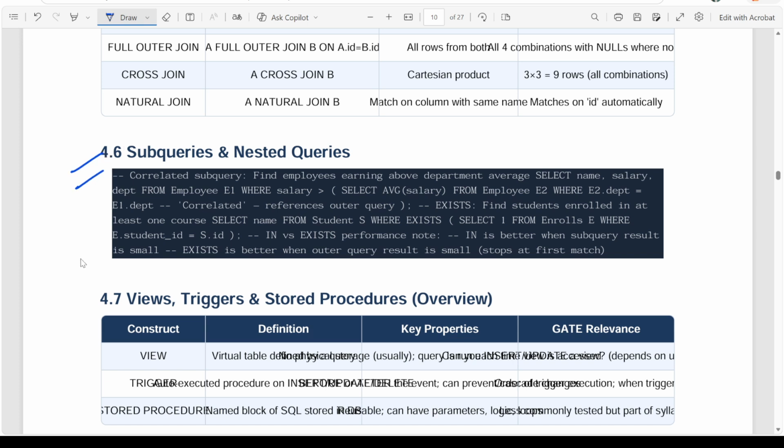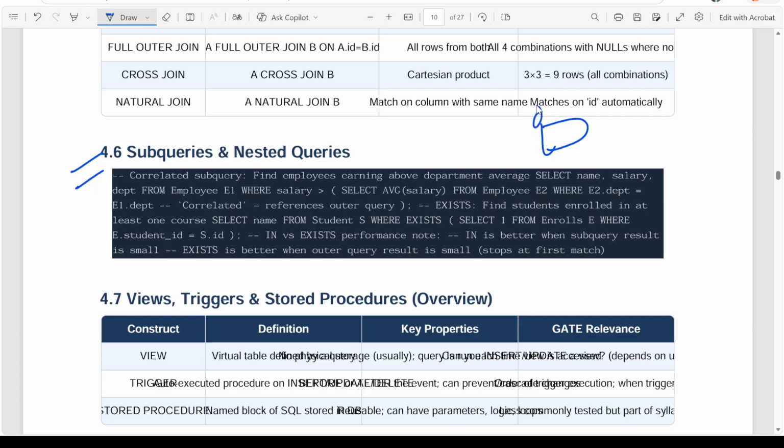And multiple queries, like nested queries. Suppose we want to get the salary of employees of a particular department, and first we want employees whose name starts with, let's say, A. Then first we will write a smaller query that finds the employees whose name starts with A. Then we will take those employee IDs that got returned from that query and put them into an upper query, like a nested query.